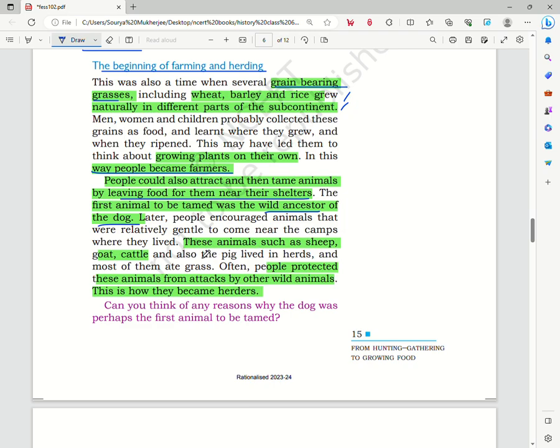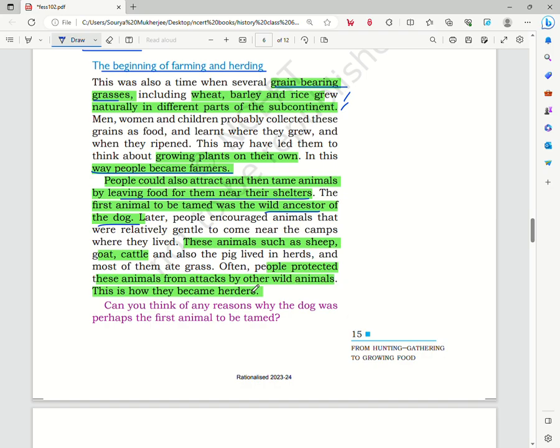Other animals such as sheep, goat, and cattle used to live in herds, most of them used to eat grass, and people used to protect these tamed animals from attack by other wild animals. Like this is the process by which they slowly became herders.